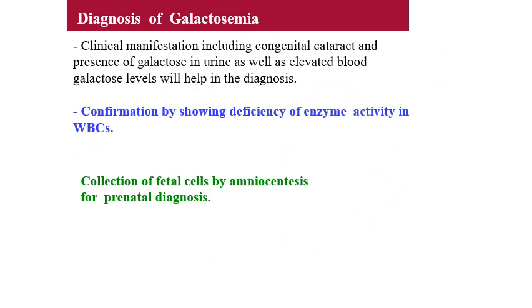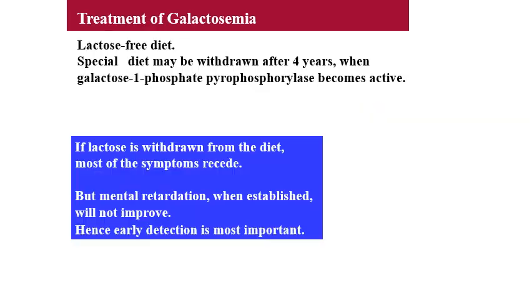Now the diagnosis can be made through the clinical manifestations. Congenital cataract will be a clue for galactosemia. Then the presence of galactose in urine, as well as elevation of blood galactose level, can be confirmed by analyzing the deficiency of enzyme activity in WBC, that is, GALT enzyme deficiency. Collection of fetal cells by amniocentesis is used for prenatal diagnosis.